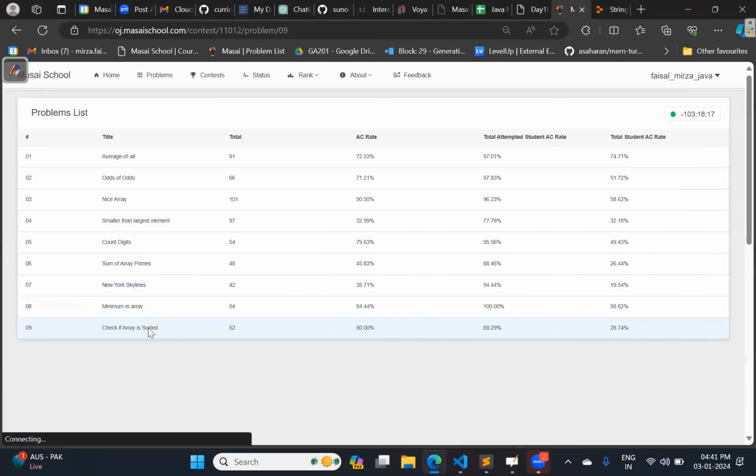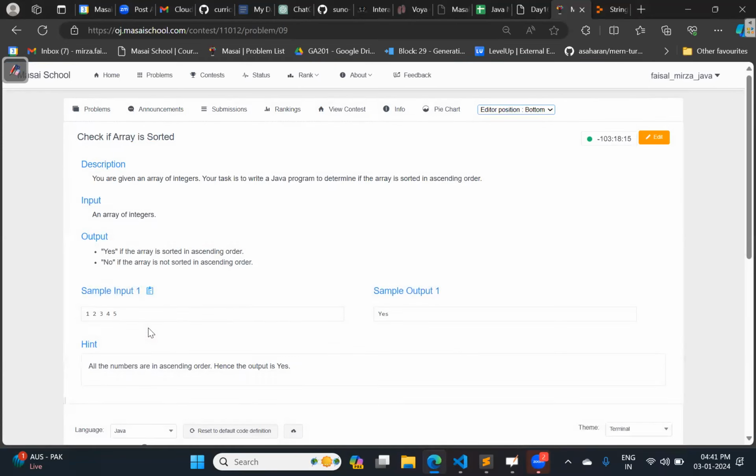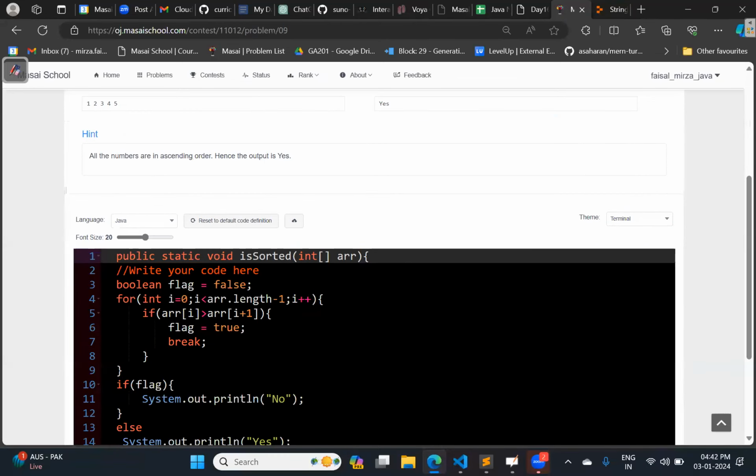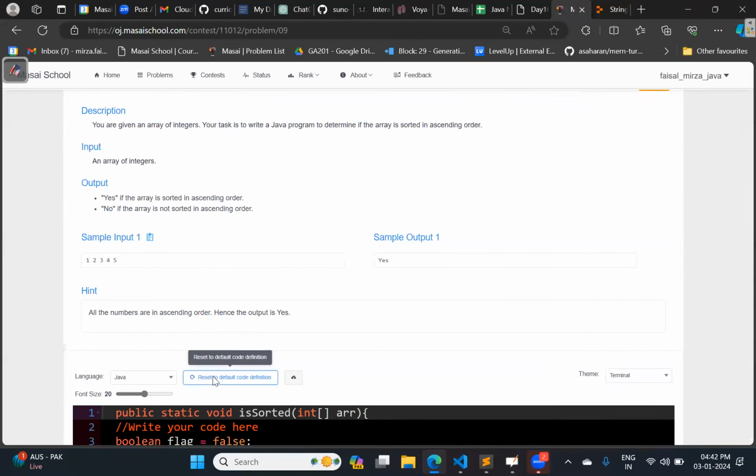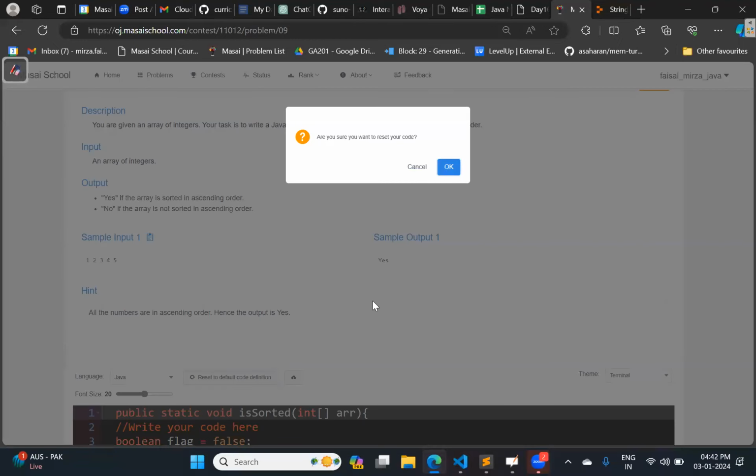Before that, tell me how many of you are able to check whether the given array is sorted or not. So if you see, okay, I need to reset the code. So how many of you are able to solve?